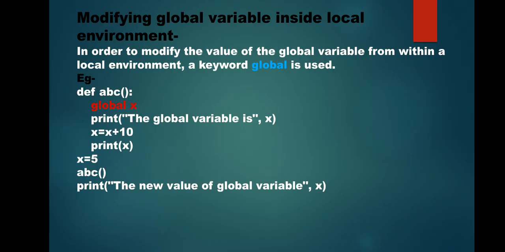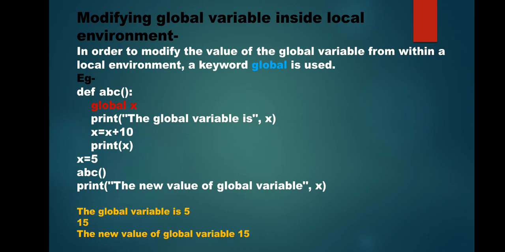See, this is an example. Same example I have taken, but now I have written the line global x. Now it will not create any local variable with the name x inside this function.